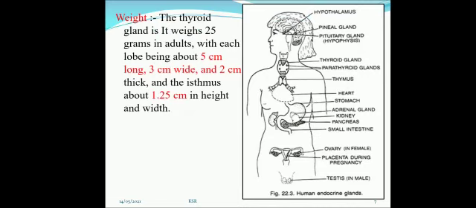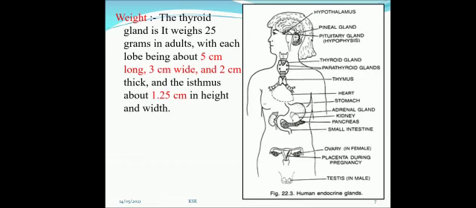Thyroid gland weighs 25 grams in an adult. Each lobe is 5 cm long, 3 cm wide, and 2 cm thick. And the isthmus is 1.2 cm in height and width. Here you can see the locations of the different glands. These locations can be well understood, my friends.